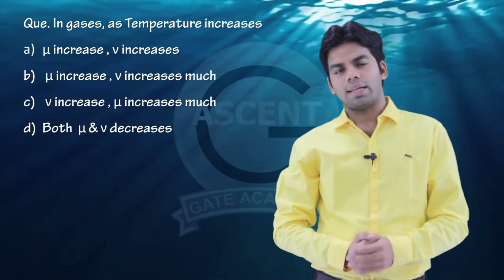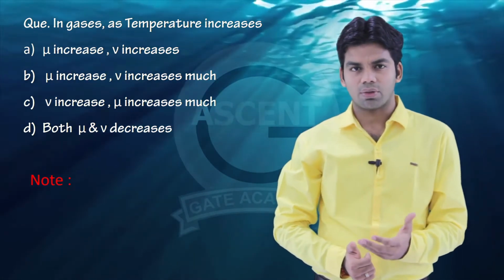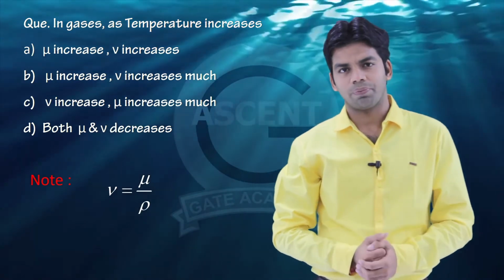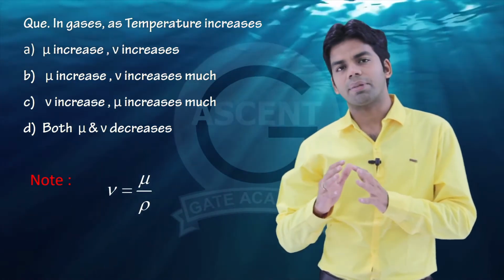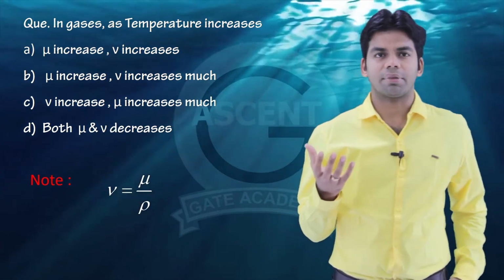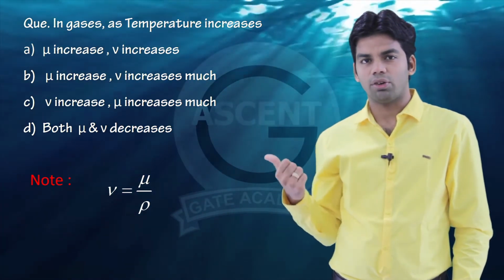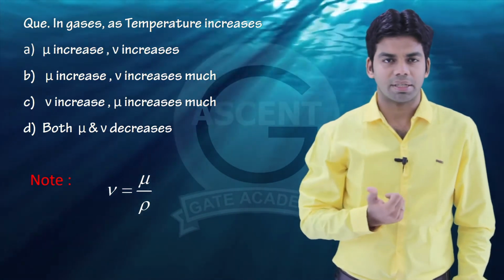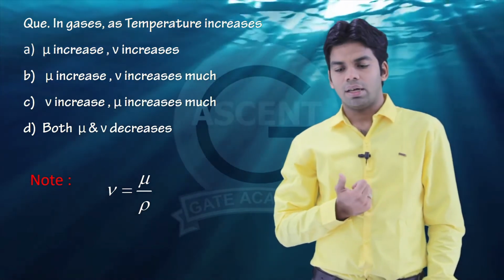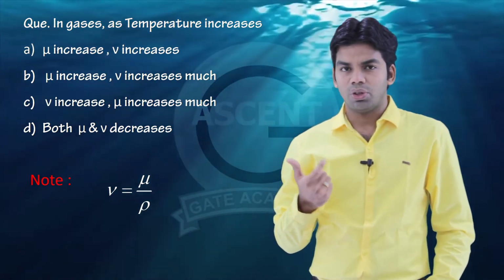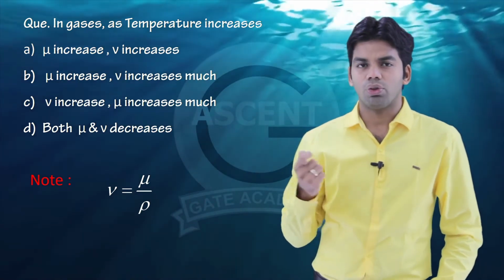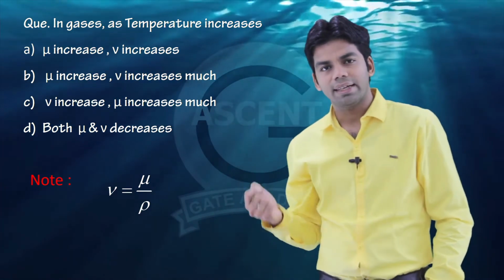Okay, so now as we know, nu, which is kinematic viscosity, is equal to mu by rho. Now in gases, as the temperature increases, the viscosity will increase. That means the value of mu will increase as the temperature increases. First thing. Now what about nu? So nu is equal to mu by rho, again the density.